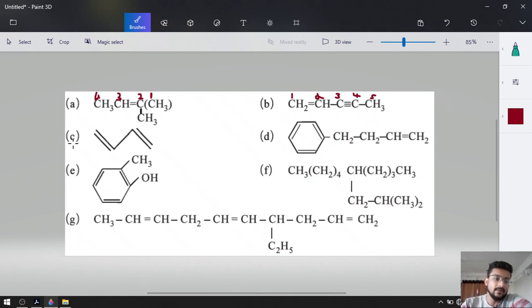Okay. After that, our compound number 4, it is quite simple. First carbon, second carbon, third carbon, fourth carbon. So on the first carbon and on the third carbon there is a double bond. That's why the name will be buta-1,3-diene.